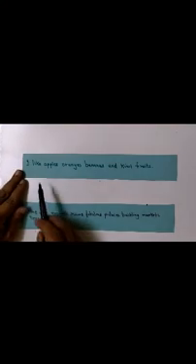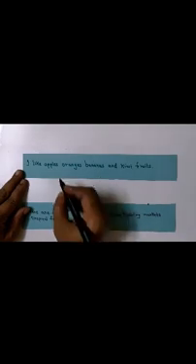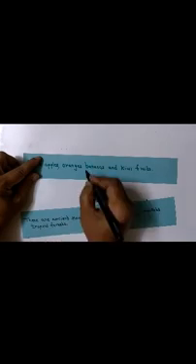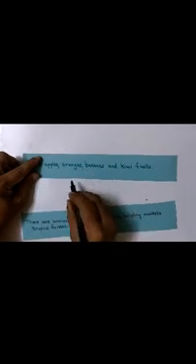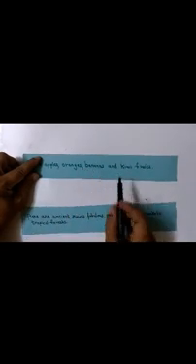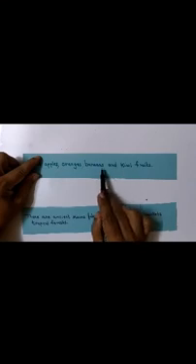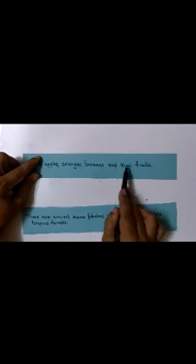If you see the first sentence, children, I like apples, oranges, bananas and kiwi fruits. So where are you going to insert the comma? It will be apples, oranges, bananas and kiwi fruits. Now here there will be no comma because this "and" is a conjunction, right?